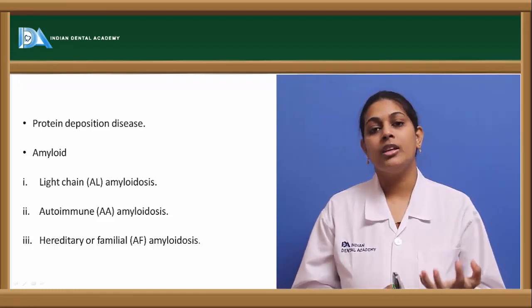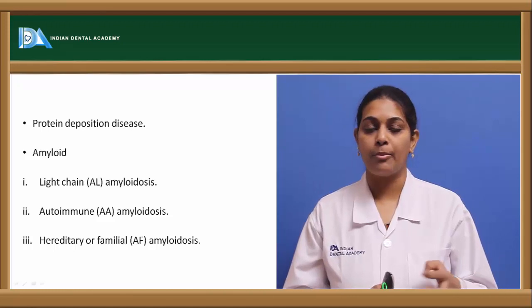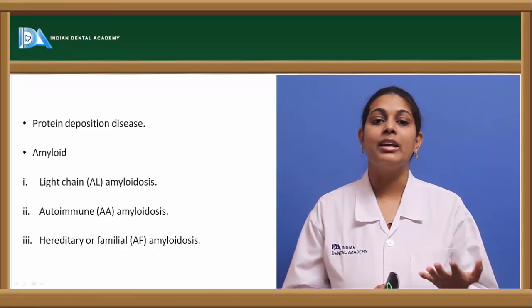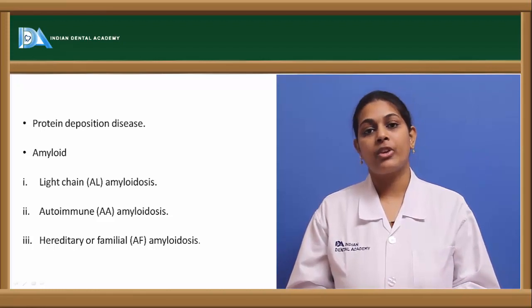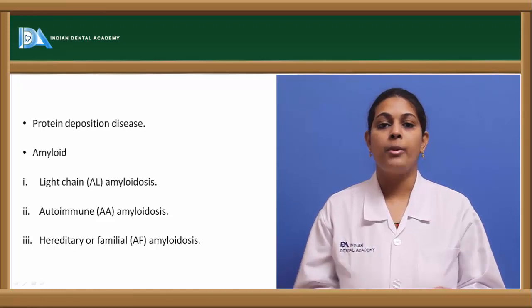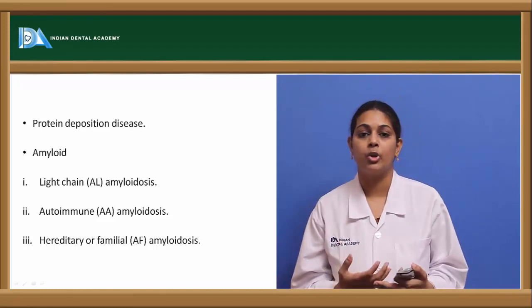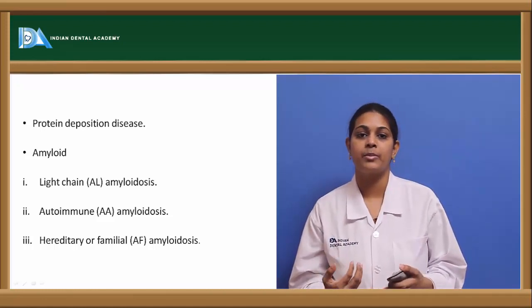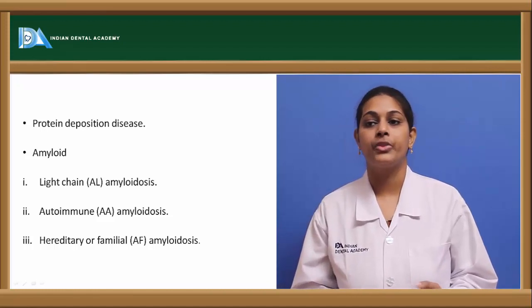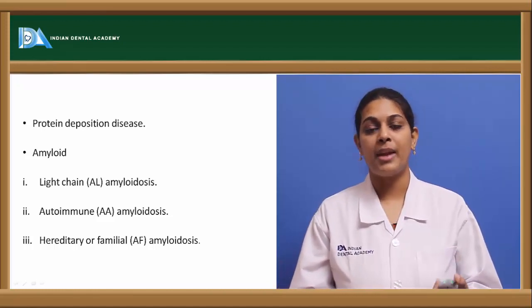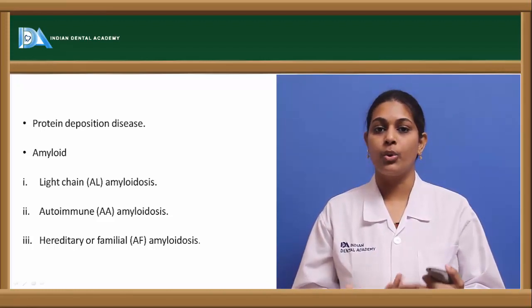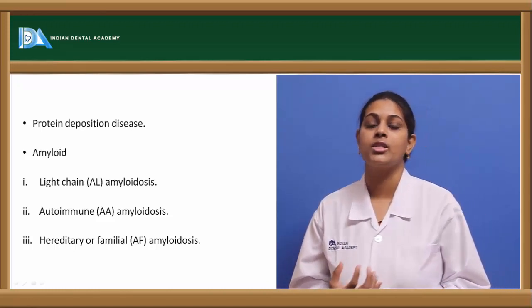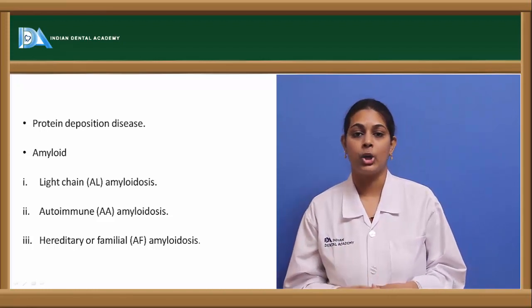In certain conditions such as monoclonal gammopathy, we see abnormally increased secretion of the immunoglobulins, and such conditions can be associated either with abnormalities in the plasma cells or otherwise in the immunoglobulins. This type of condition can be seen in multiple myeloma, as well as in plasma cell dyscrasias, and as well as in B cell lymphoma. These are a few illustrations of light chain amyloidosis, which is a primary systemic amyloidosis.